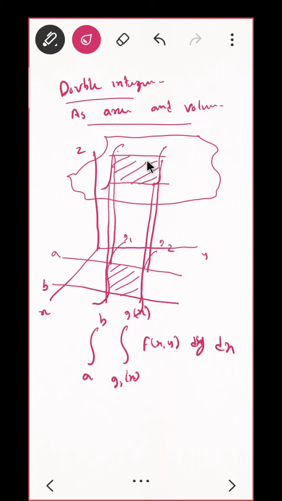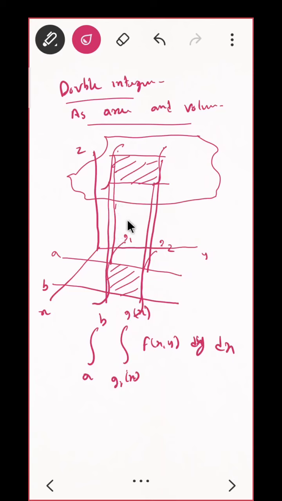So what do you mean by this double integral? This is volume under this curve, under this function, volume under this surface. In our single integral case it was area under the curve. In that case there was only one area. If I take a slice, it will be the first slice that gives me the area, like a wall, and that will be my single integral.